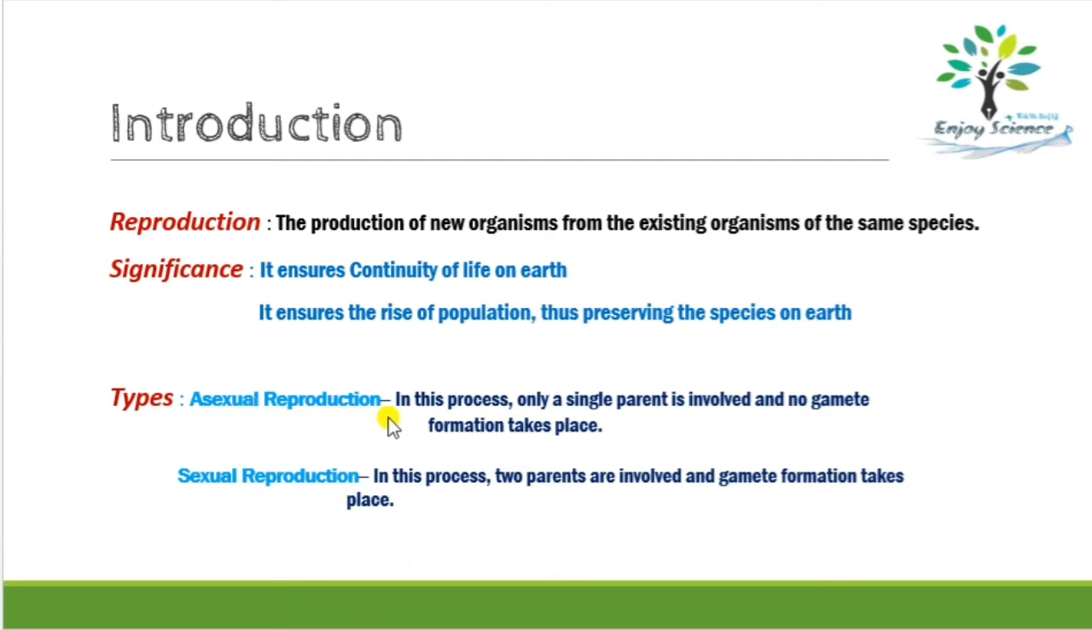So asexual reproduction means it's a process where only a single parent is involved and no gamete formation takes place. In asexual, a means without sex. Okay, there is no involvement of sex cells or gametes, and a single parent can produce lots of progenies or offspring. Whereas sexual reproduction is the process where two parents are involved, that is male parent and female parent. Okay, and gamete formation takes place, so sex cells are involved. So these are the differences between asexual reproduction and sexual reproduction.